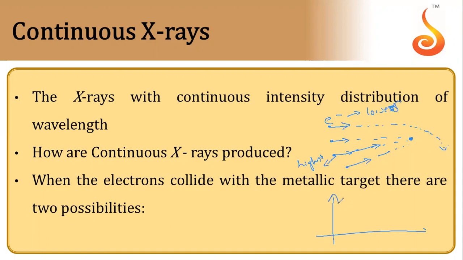If we plot the curve of intensity versus wavelength of X-ray emitted, this is the wavelength of X-ray. The curve will come something like this. As you can see, the curve is continuous. There are no breakpoints, nothing. So that's why it is known as continuous intensity distribution with wavelength.